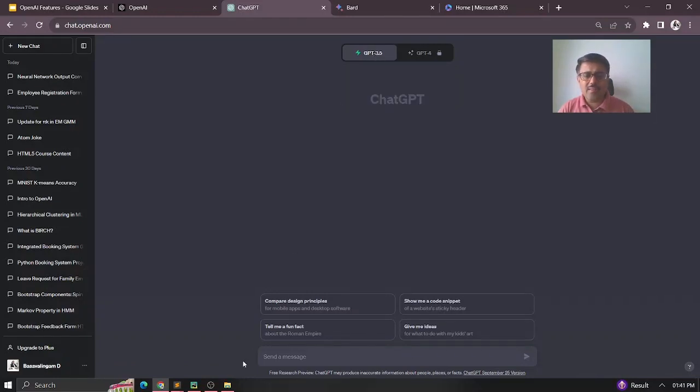Here some examples are given on how to go about it. You can just look at that, and this is where you see the prompt. Before I go into that, the response you get from ChatGPT or Google Bard or any AI tool purely depends upon the accuracy and clarity with which you give those prompts. Based on that, you'll be able to get the results. So here, let me try with a simple one.